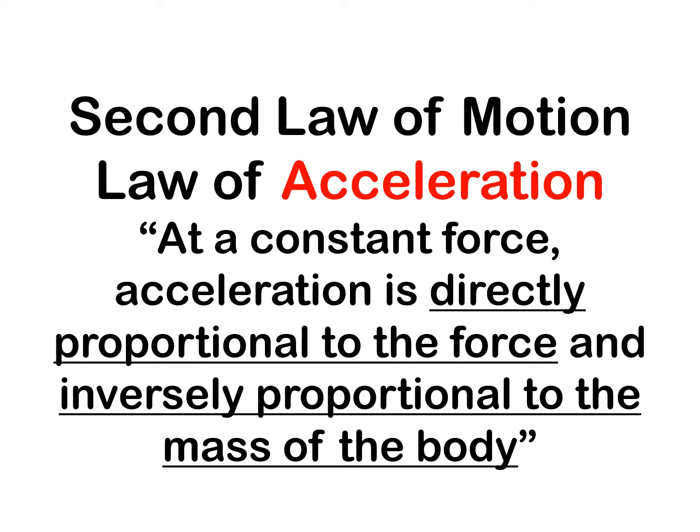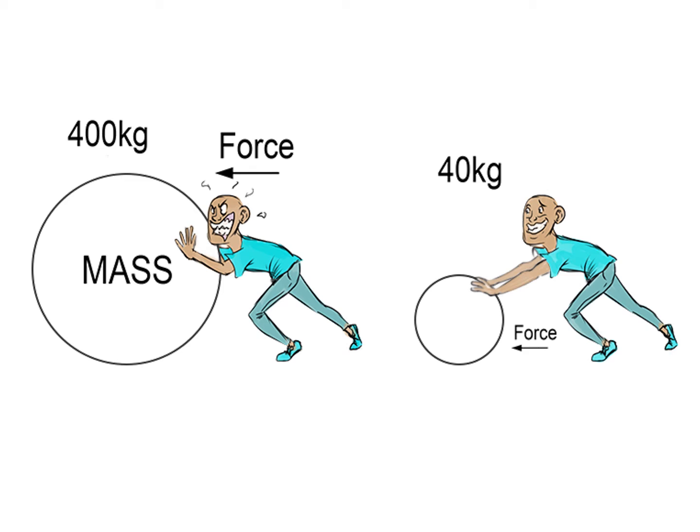When we say directly proportional, ibig sabihin nun, the trend or the change in those two variables are the same. Kunyari, tataas ang isa, tataas din yung isa. While when we say inversely proportional or indirect proportional, it means na pag tumaas yung isang value, ay bababa yung isang value. So in this case, sabi nila, force and mass has direct relationship. Meaning, pag lumaki yung mass, the bigger the mass, the bigger force you need to apply.